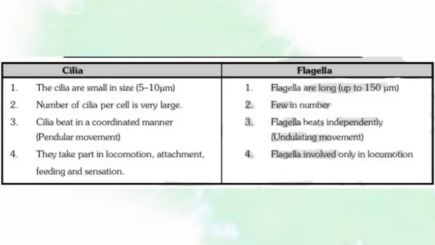Remember, cilia are small in size but flagella are long. The size of cilia is 5 to 10 micrometers but the flagella size is up to 150 micrometers. The number of cilia per cell is very large, the number of flagella per cell is very few. Cilia beat in a coordinated manner but flagella beat independently. Cilia take part in locomotion, attachment, feeding and sensation. But flagella are only involved in locomotion.